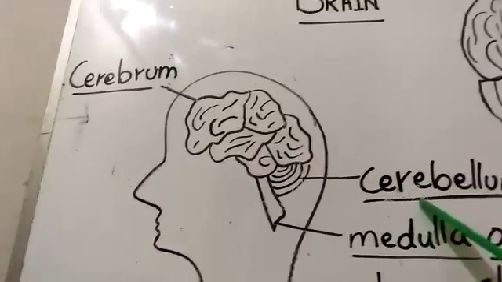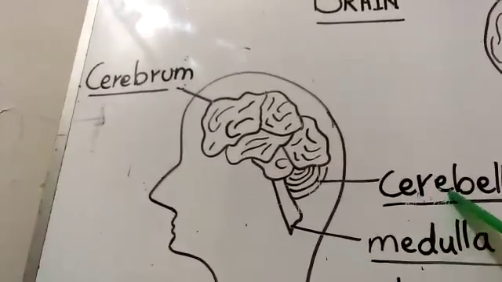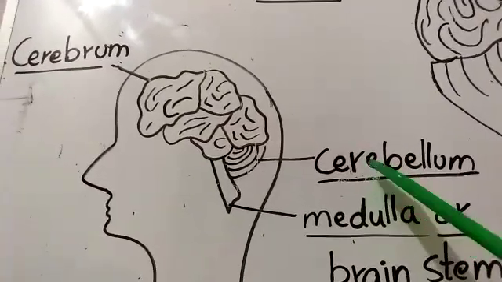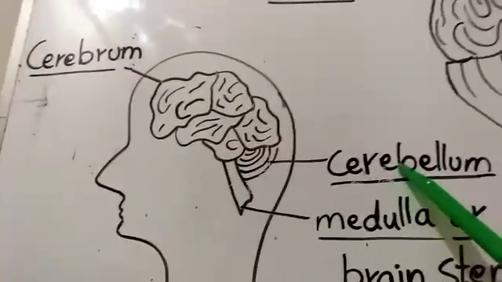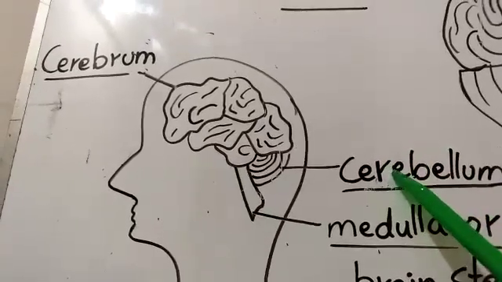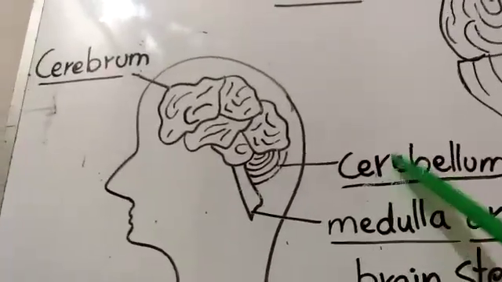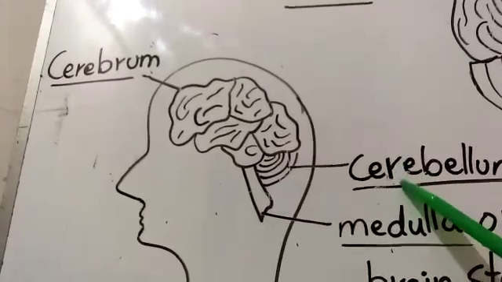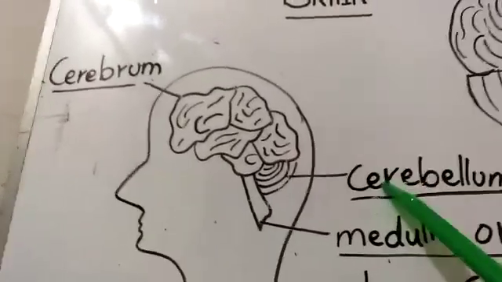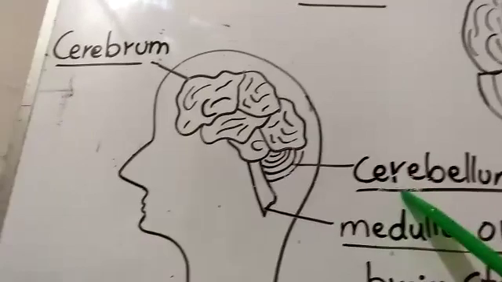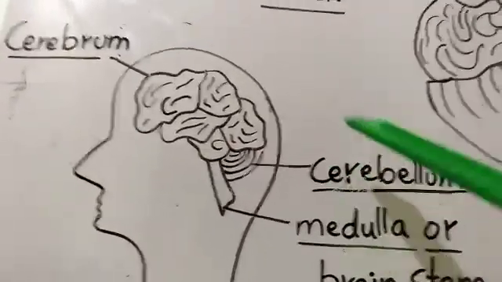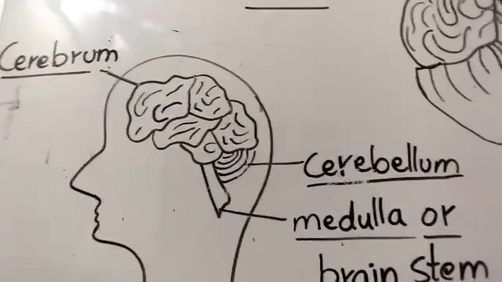The cerebellum helps you do these activities because it performs an important function in your muscles and joints, keeping the balance between the muscles and joints. It keeps balance between the movements of your muscles and joints and controls their activities. So keep in mind what the functions of the cerebellum are.